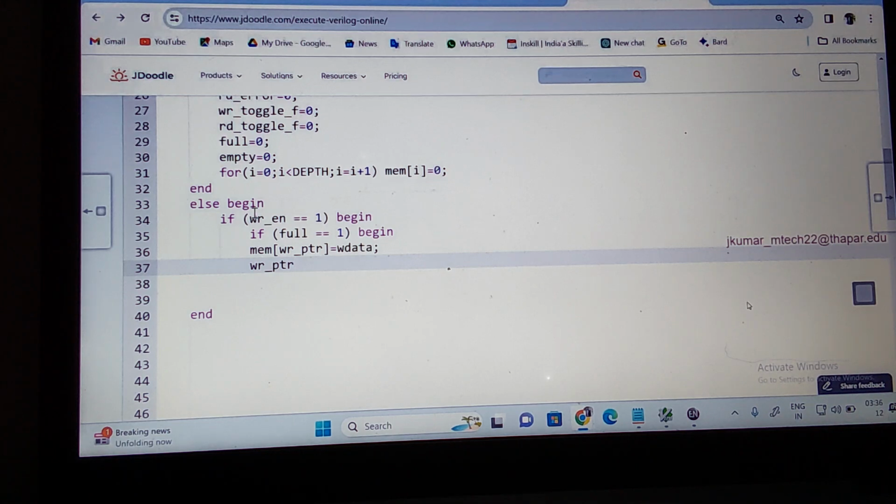This I'm putting in the else block. In the else block I'm putting what? Reset is 1. Reset is 0. If reset is 0, what two processes should happen? What are the two processes? Read operation and the write operation, when reset is equal to 0. Can you tell me how to do this?